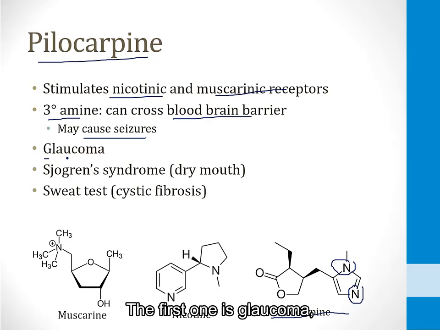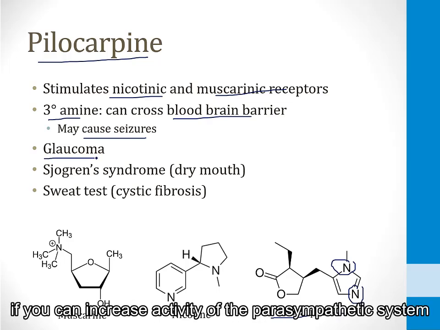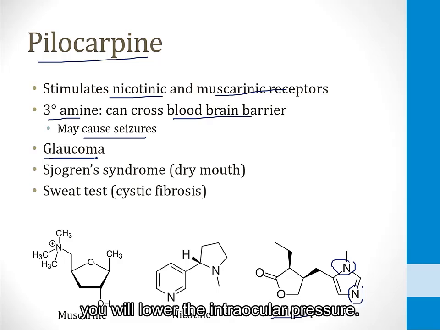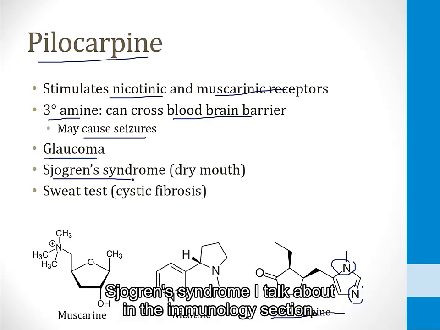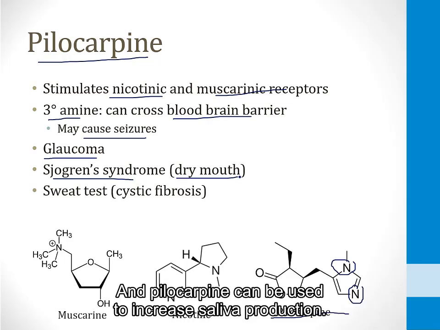The first one is glaucoma, which I talk about in a separate module. But in treating glaucoma, if you can increase activity of the parasympathetic system and decrease activity of the sympathetic, you will lower the intraocular pressure. Sjogren's syndrome I talk about in the immunology section, but it is a condition where patients cannot produce saliva, so they have dry mouth, and pilocarpine can be used to increase saliva production.